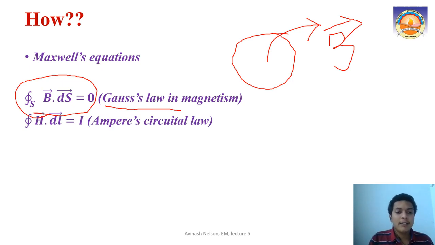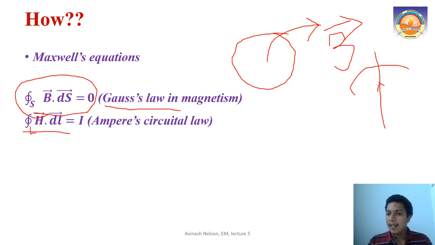Now the second equation you are very much familiar with: H dot dl over a loop is equal to the current enclosed. That is what we call Ampere's circuital law. We used it in the last module, taken before lockdown, to find the magnetic field for different current elements.